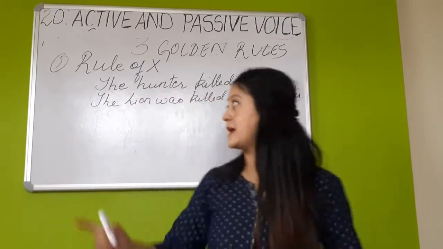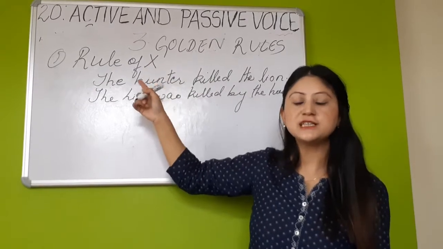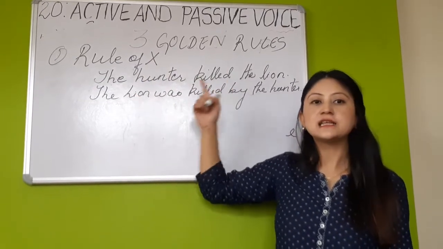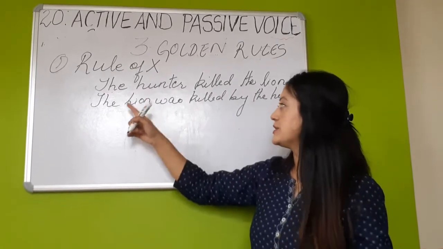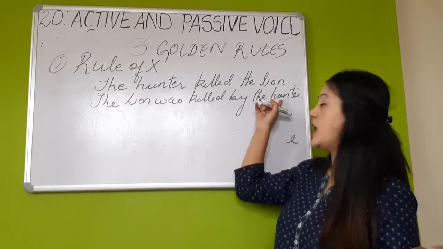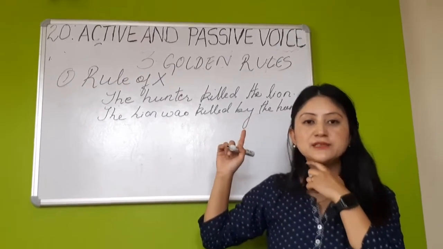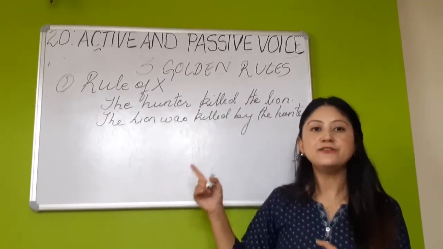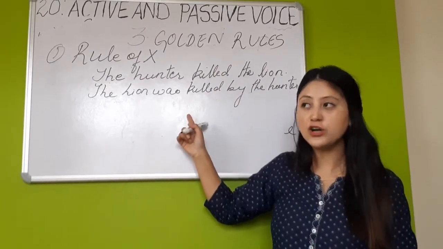Look at this example. The hunter kills the lion. The hunter, the subject, is performing an action, kills the lion. So this is said to be in active voice. The lion was killed by the hunter. Here the subject becomes the receiver, so it is a passive voice. So the first one is active voice and the second one is passive voice.